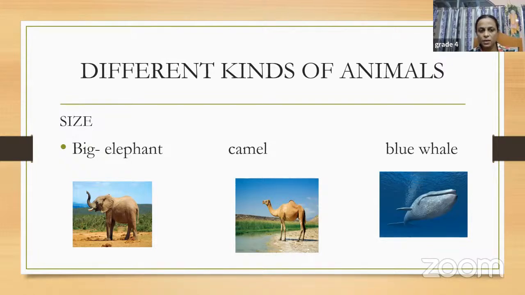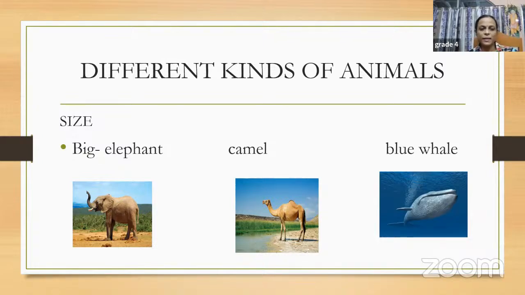So the first category is regarding the size of the animals. We will divide them according to their size. As you can see in this picture also, some animals are very big in size. For example, the elephant, the camel, then the blue whale, right?